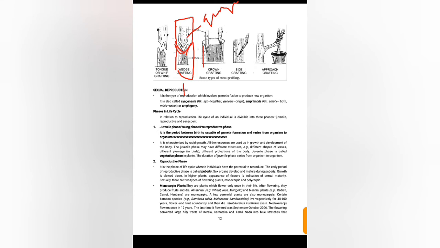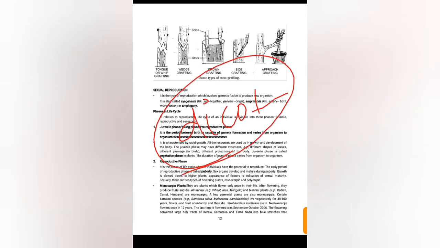Next, there are other types of grafting, like side grafting, approach grafting with the help of some side support, crown grafting, and tongue grafting, as you can see in the diagram. Another most important point you have to remember is that grafting occurs in dicotyledonous plants.